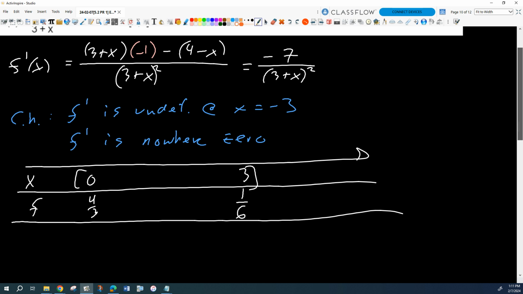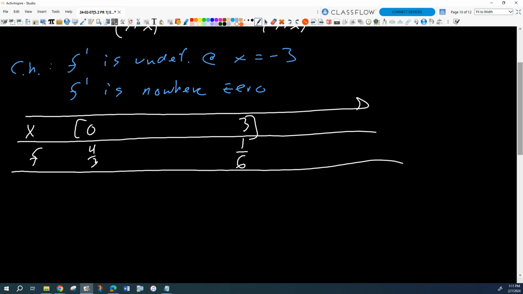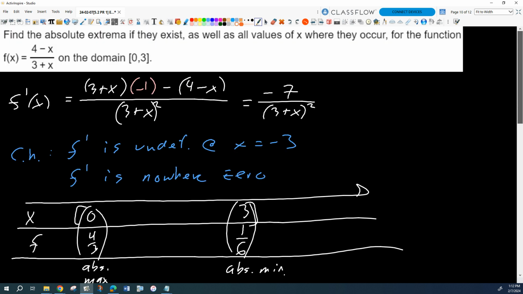So what's our absolute minimum? 1/6. Right there. Our absolute minimum is going to occur at x equals 3. Our absolute maximum occurs at 0. And doesn't it make sense that there could be no interior places where the function has an absolute minimum or maximum, because they would have to occur at relative extrema, right? They'd have to occur at places where the function turned, and it doesn't. The function might turn someplace, probably turns at -3, but that's outside of our domain.